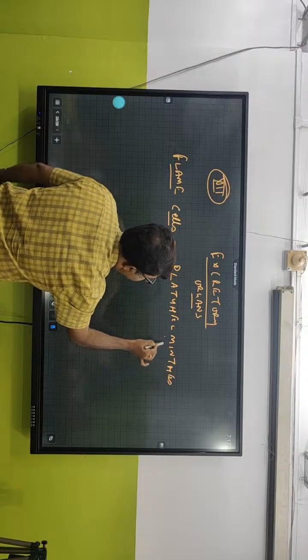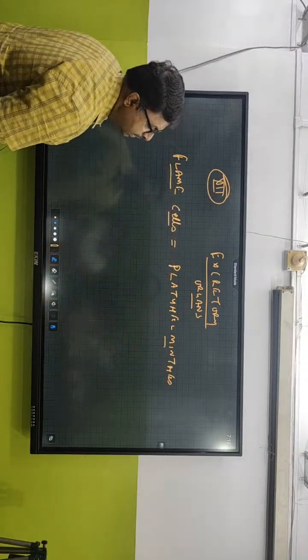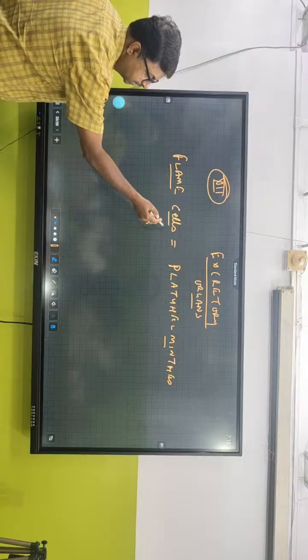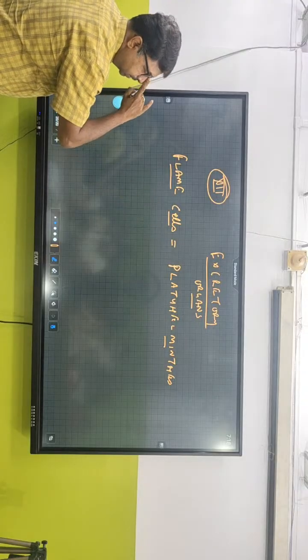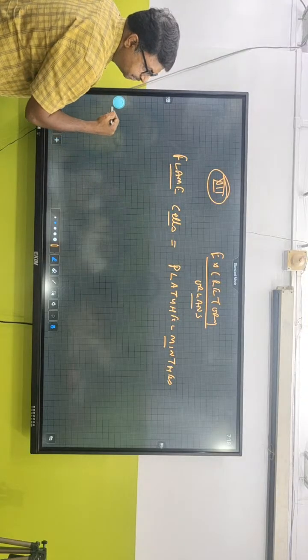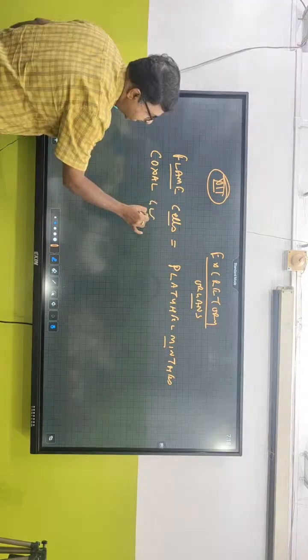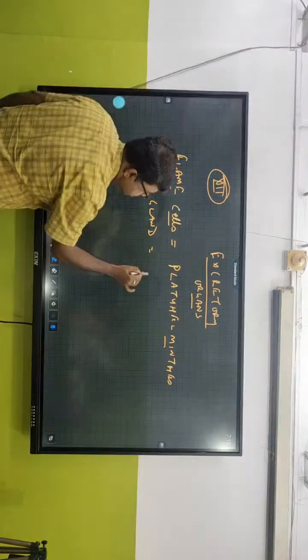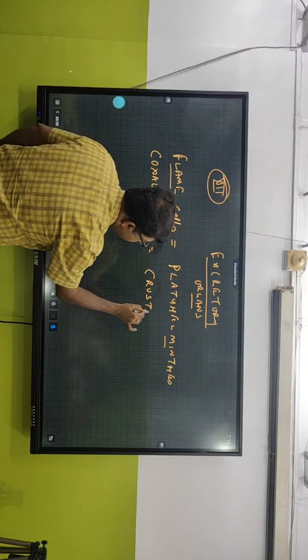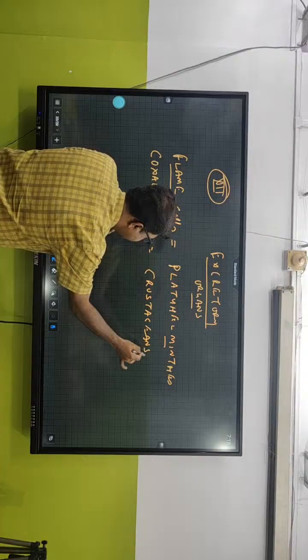Platyhelminthes. Not only tapeworm, along with tapeworm there is planaria also, with flame cells. Then there is a coxal gland. The coxal gland also acts as an excretory organ in case of crustaceans, present in arthropods.